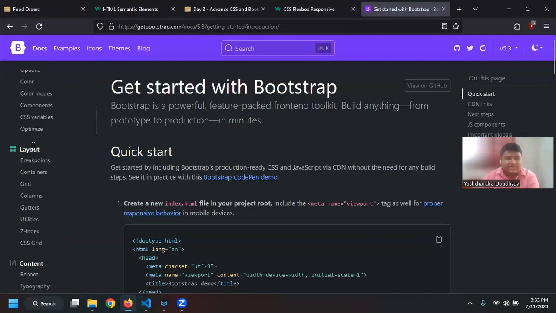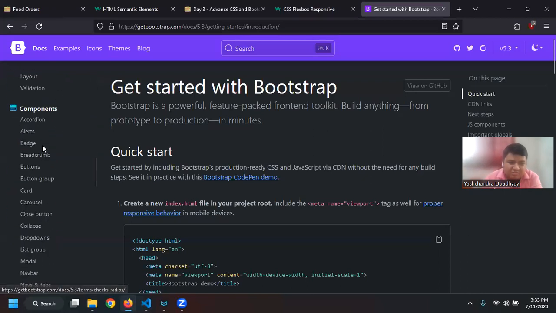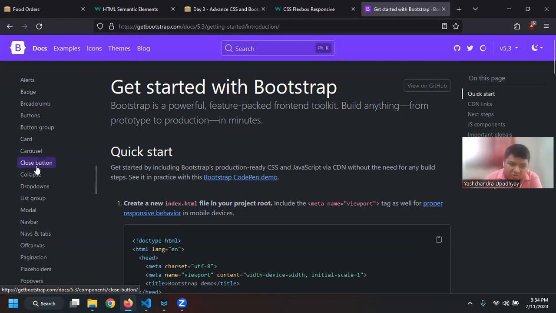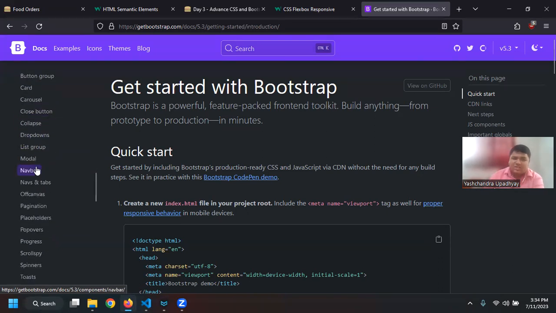Okay, so now you can see there is layout, content, forms, components. You can see there are button, card, and various others like carousel, close button, dropdown. So what they have done is for everything, they have written the CSS and given you the names of the classes, right? So now you can use these classes and apply them on your web page, right? So we will first look at some of the common classes that we have. I have made the list.